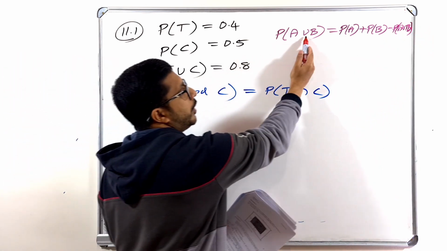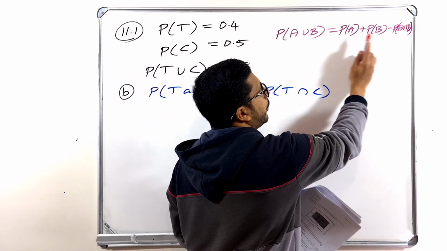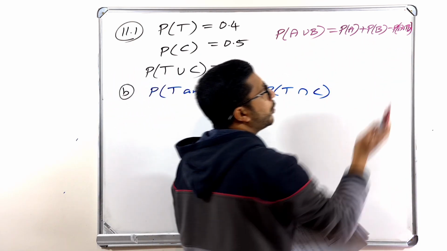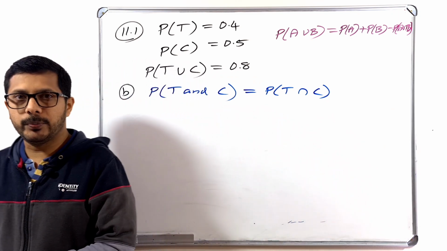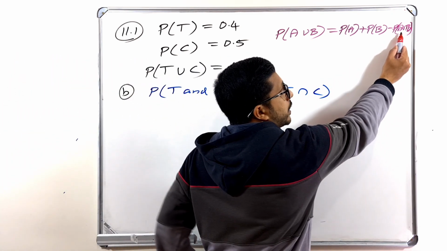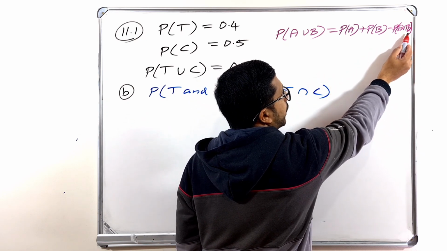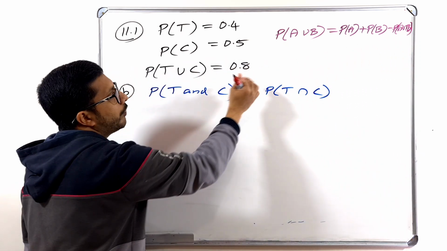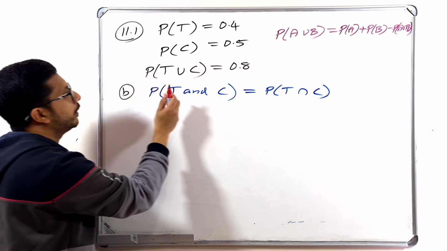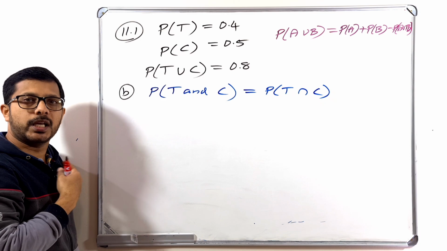Probability of A union B, the expansion is like the addition formula. Probability of A plus probability of B minus probability of A intersection B. So there we can see that the last one is A intersection B. So probability of A intersection B is here. And do you know what is probability of A union B? Or in our case, T and C. Instead of A and B, it is T and C.